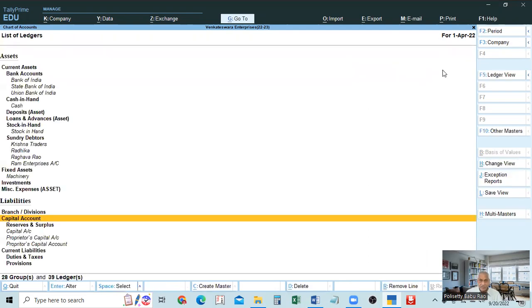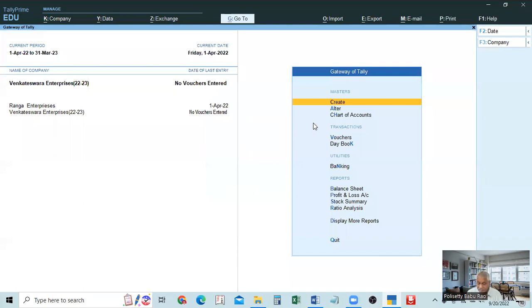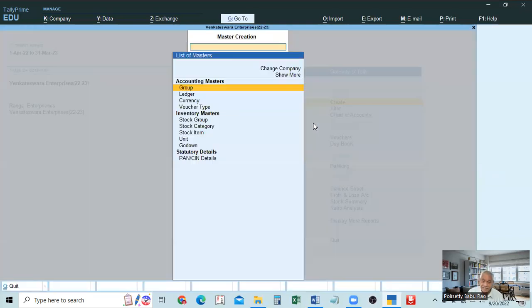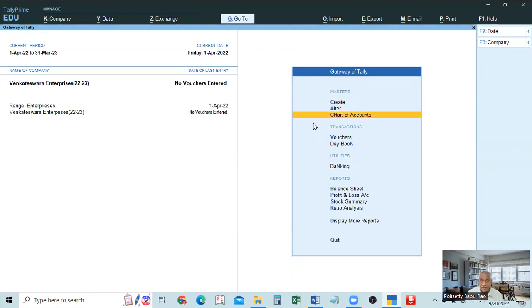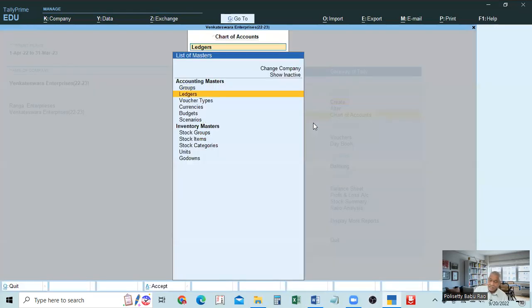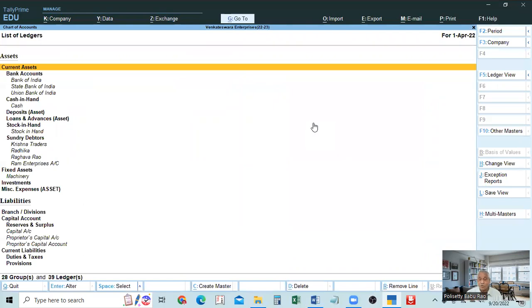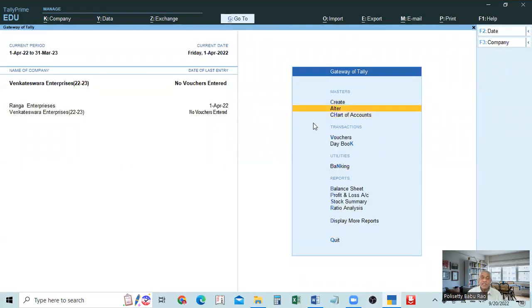This is about opening balances at the time of creation, creating a single ledger as well as creating multiple ledgers. In both the cases, at the time of creation itself, we can give the opening balance. Suppose if we want to give the opening balances in the case of existing ledgers, existing ledger means already created. So we need not go to the create button. Similarly, chart of accounts, we need not go. We have to go to the alter button.